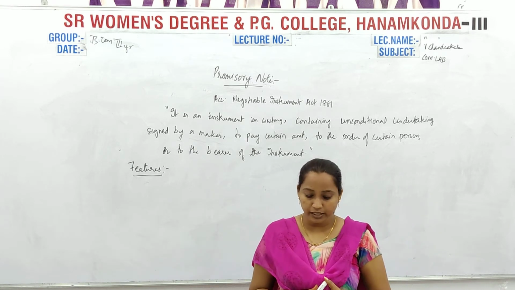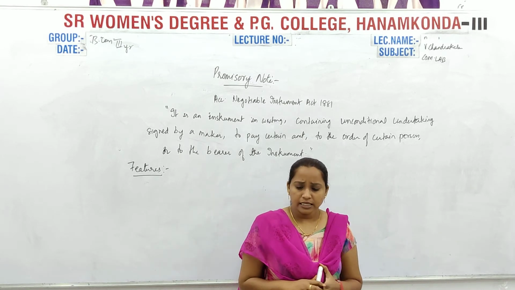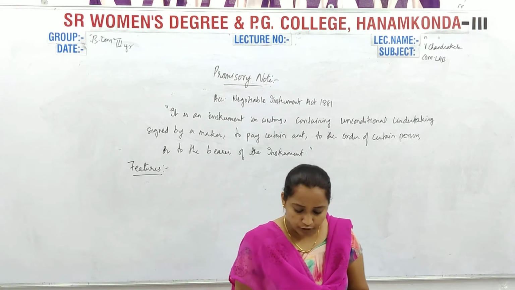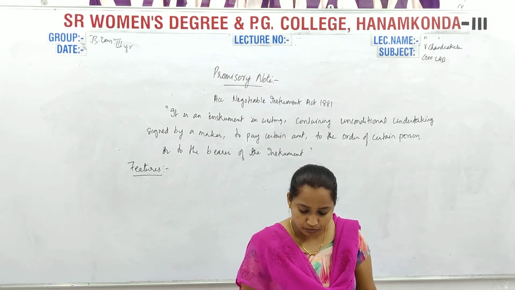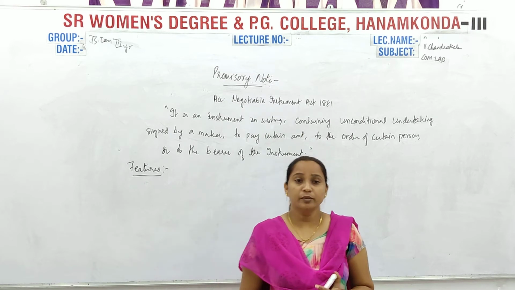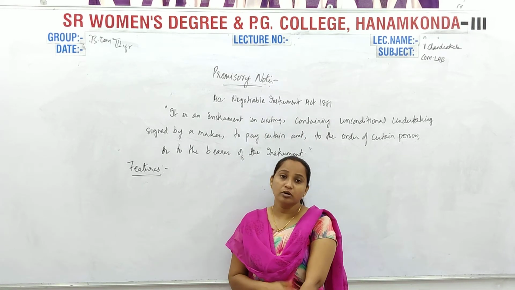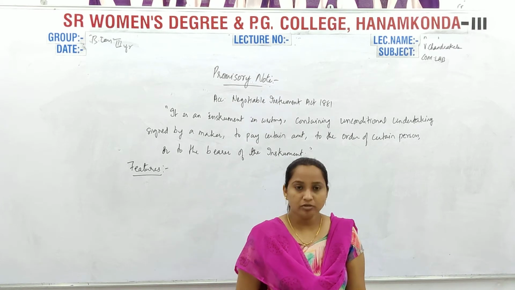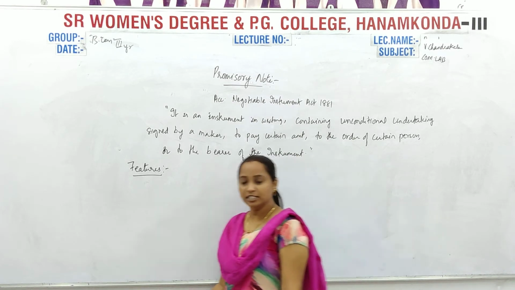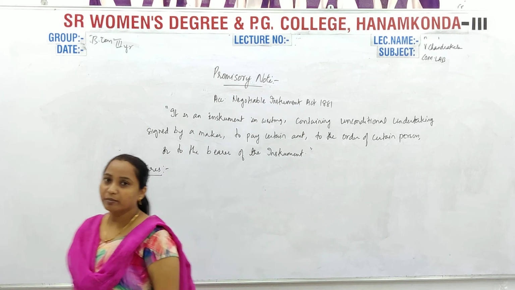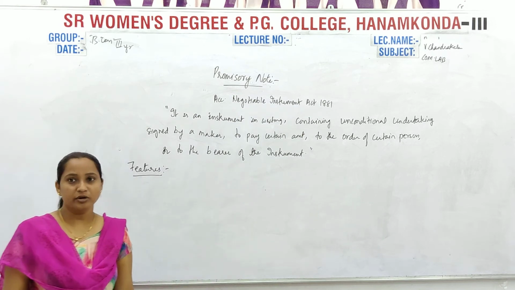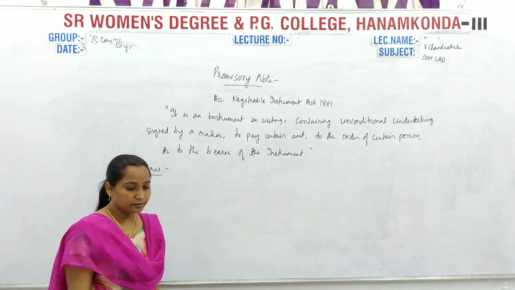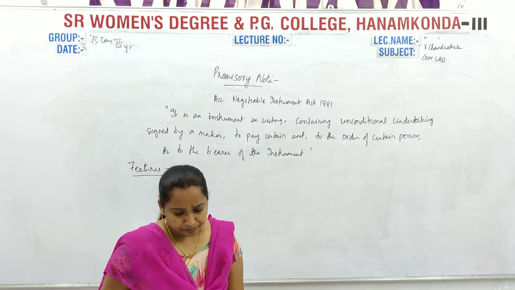So again the same point is being written. Then it is made for the payment of amount which is due. Okay, it is made for a certain amount which is due. Okay, then it is payable to the creditor. Obviously, girls, when it is prepared by the debtor, the amount is to be paid to the creditor only.